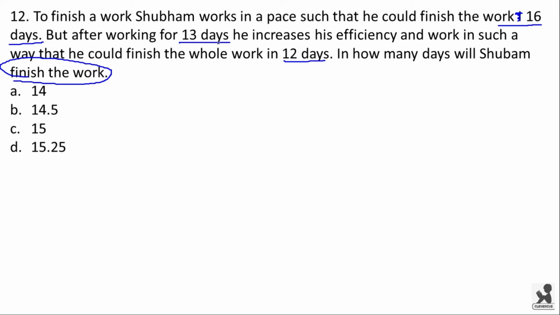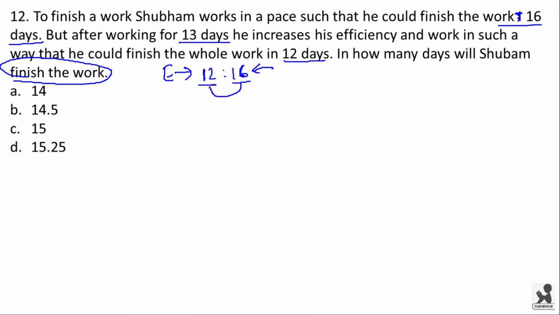Now, for the first 13 days the efficiency is different, and from the 14th day the efficiency is different. Efficiency will be the reciprocal of time. That means it will be 12 is to 16. First he was working in such a way that he could complete the work in 16 days, and later on he started working in such a way that he could finish the work in 12 days.